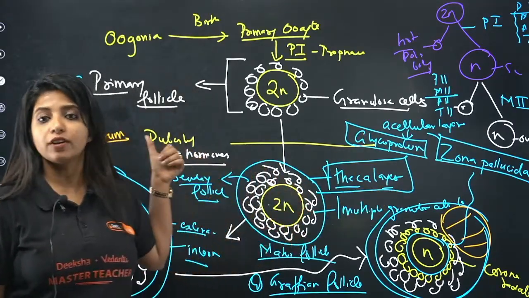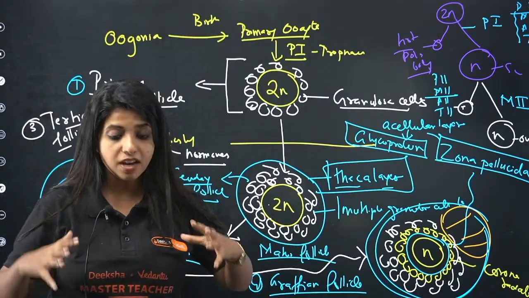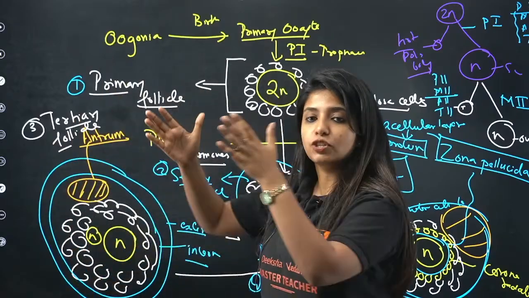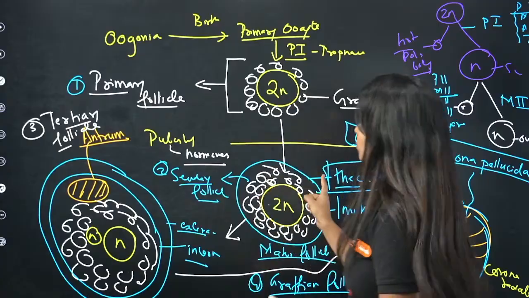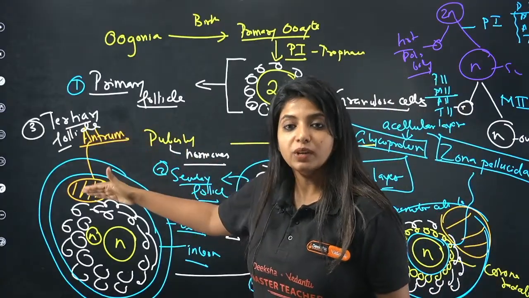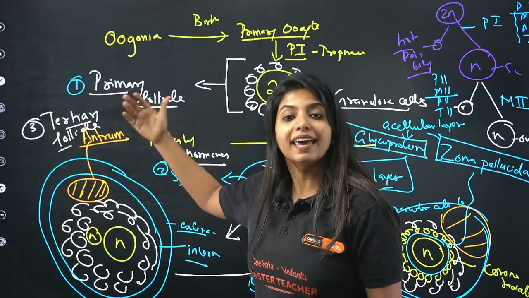This is a feature of the secondary follicle. Now you have formed the secondary follicle, again under the influence of hormones only. This secondary follicle converts into the tertiary follicle. What is the new change that we have? You had only one theca layer, right? This time it's two of them. The inner one is known as theca interna and the outer one is known as theca externa.